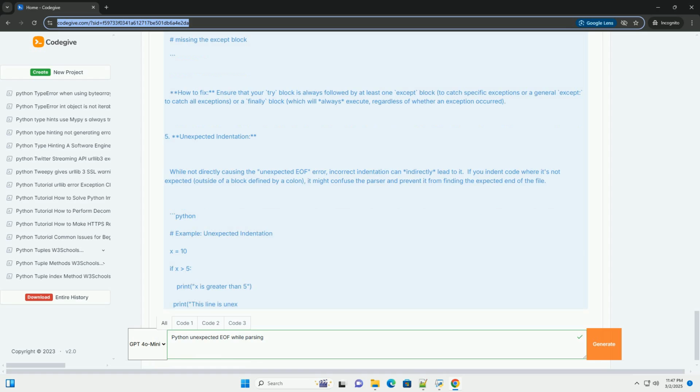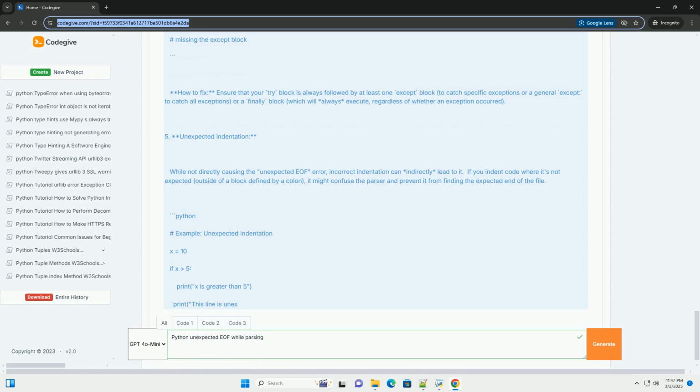If you have a large script, try breaking it down into smaller, more manageable pieces. This can make it easier to isolate the source of the error. 7. Check for typos. Sometimes, the error can be caused by a simple typo, like a misspelled keyword or variable name.